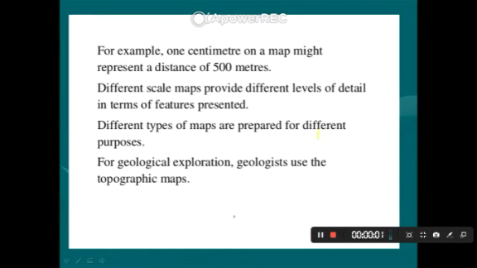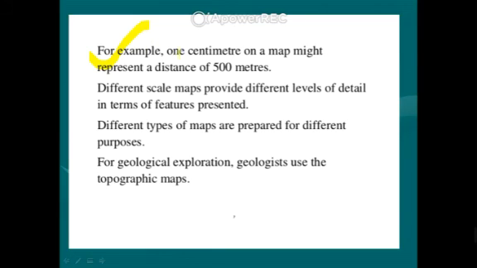So you know everyone, a map does not denote the actual size of the image. So this is the example: 1 centimeter on the map denotes a distance of 500 meters. Okay, so it is difficult to show 500 meters on a map. So with the help of the scale, you can denote 500 meters as 1 centimeter. Okay, so 1 centimeter denotes 500 meters. So you can easily denote large structures in a map.